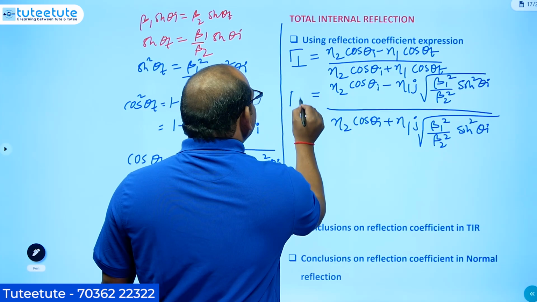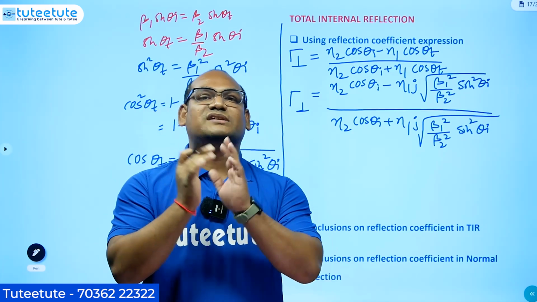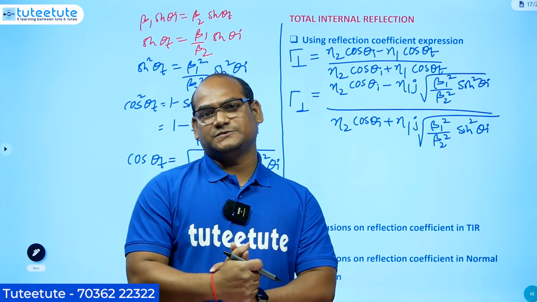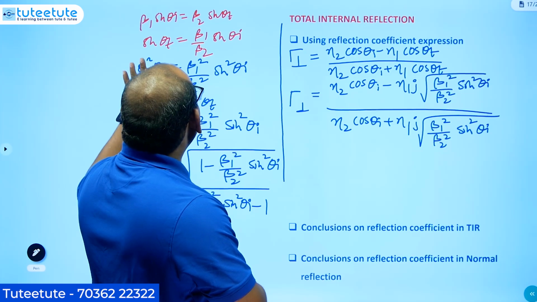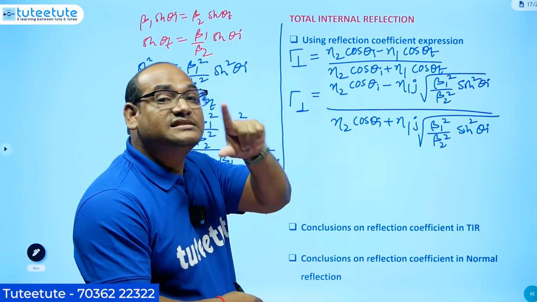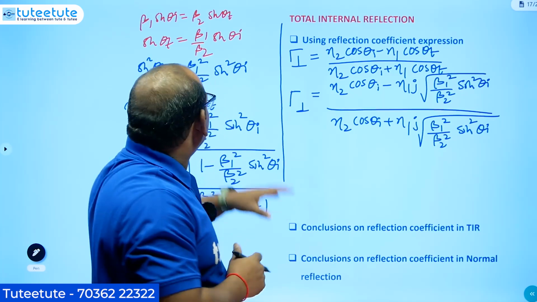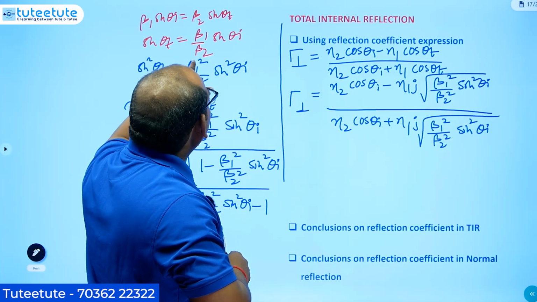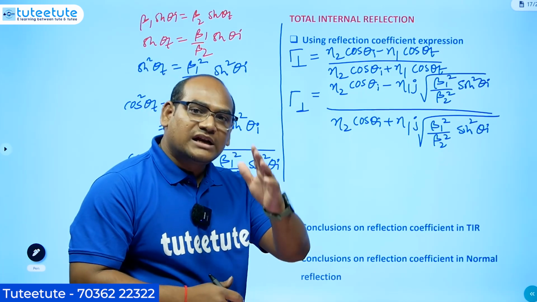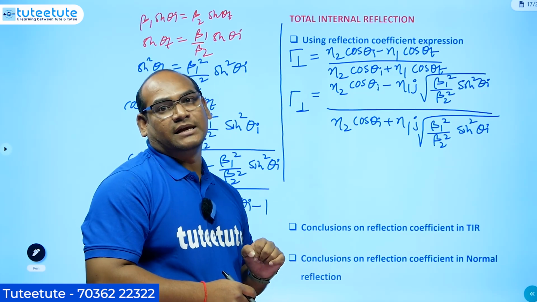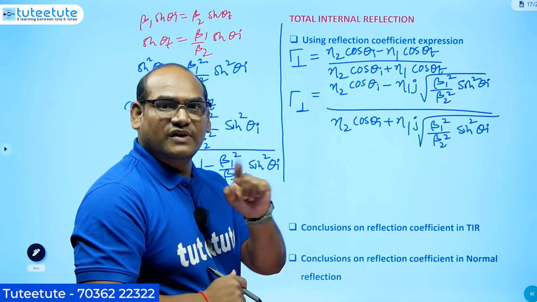Why we are doing all these things is that we need to get the conclusions on the reflection coefficient. What is the nature of the reflection coefficient? That is what we need here. Okay, so when you take the condition that theta t is not existing, that means sin theta t is greater than 1. That means if beta 1 by beta 2 times sin theta I is greater than 1, what will happen? Total internal reflection will be happening. For the total internal reflection, what is the gamma value? Actually, it should be 1.